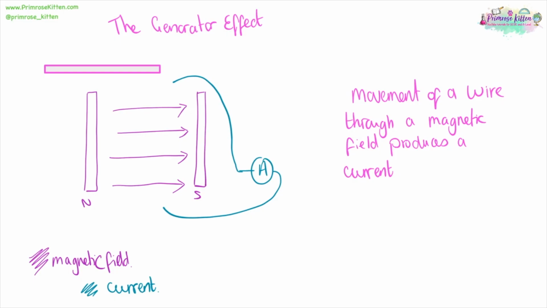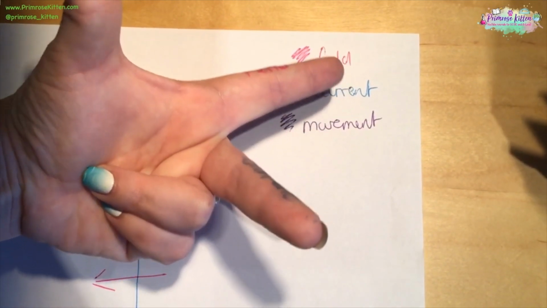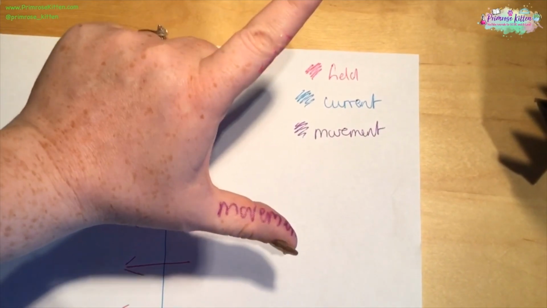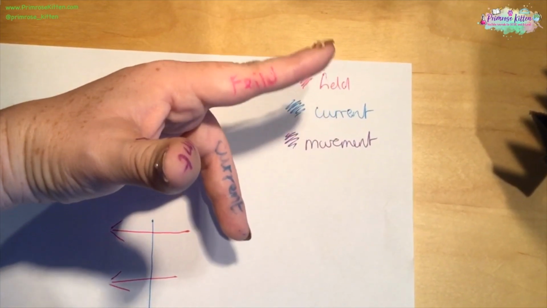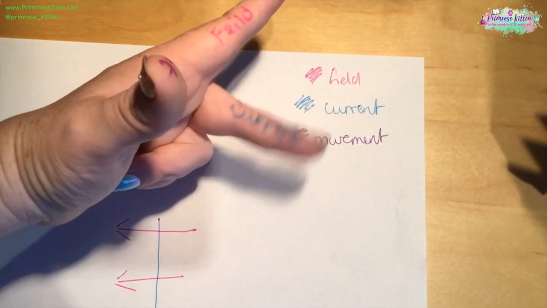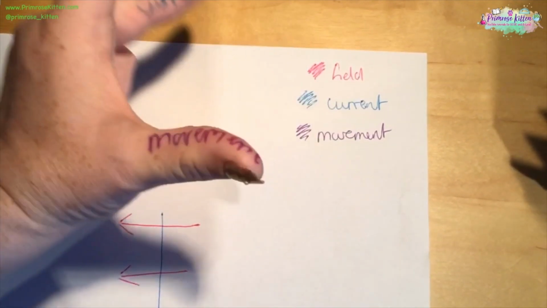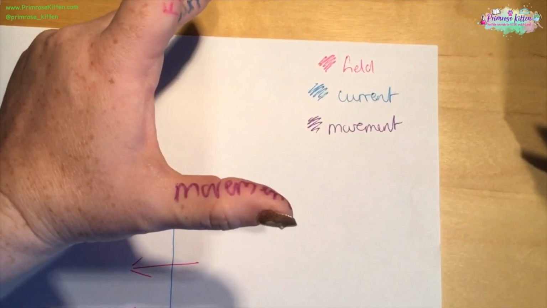The generator effect is just an extension of Fleming's left-hand rule. When we have a wire and we move it through a magnetic field, we are going to be generating a current. For Fleming's left-hand rule, we need to make our left hand in this shape here. So first finger pointing out, thumb up, second finger out. Your first finger is your magnetic field, this finger here is the current, and then your thumb is the movement of the force.